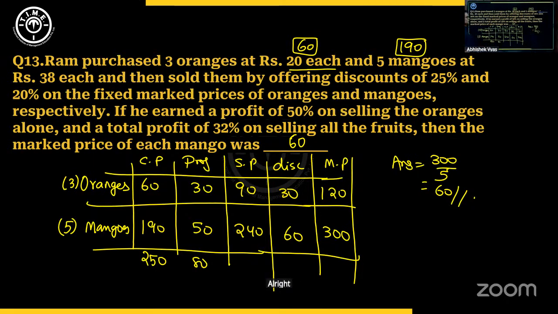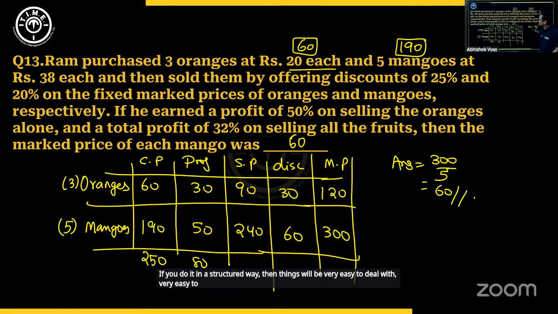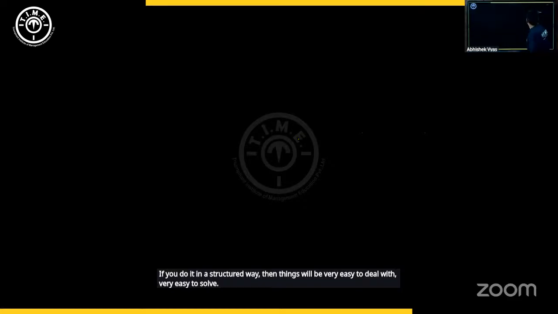All right. I hope we are clear with this. So no need to form this kind of table, but if you draw it in a structured way in the test, such things actually help us, all right? So if you do it in a structured way, even a puzzle that we have solved, the LR puzzle, then things will be very easy to deal with, very easy to solve. So the answer is 60.